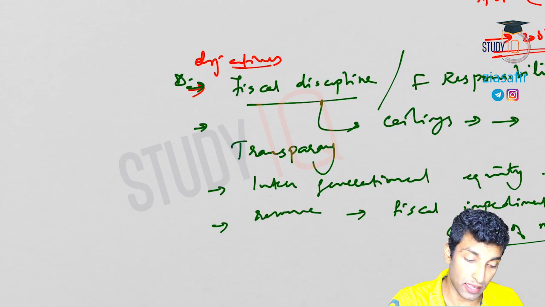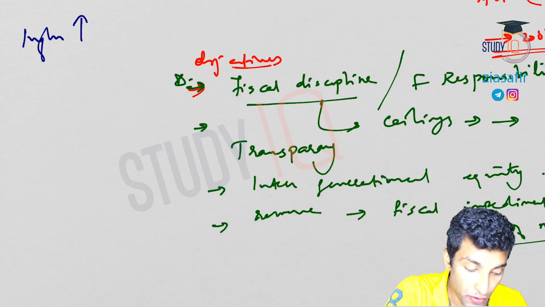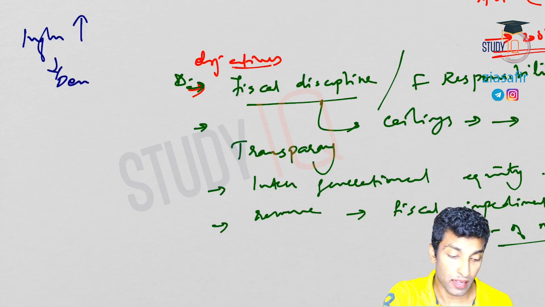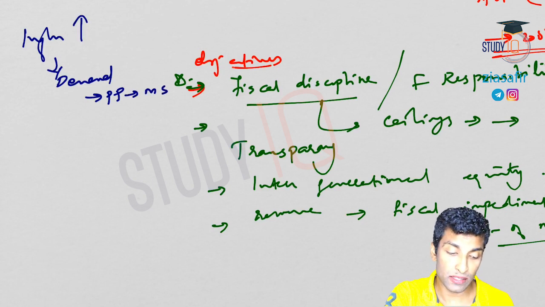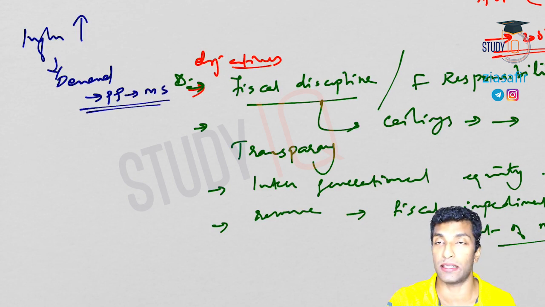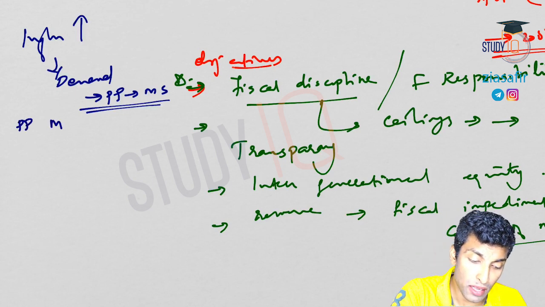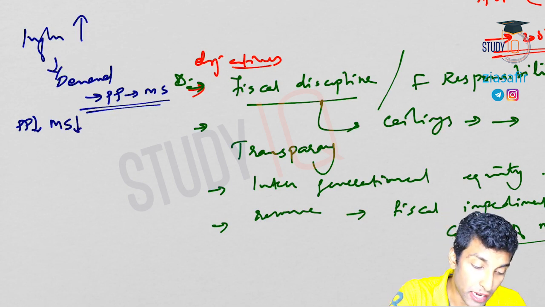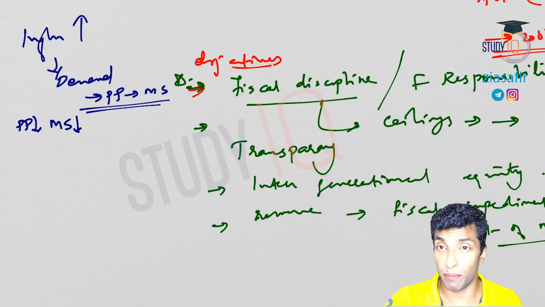So in a situation where inflation is so high, let me show here, if inflation is high, what is the reason for this inflation? It is because of demand. Why is demand there? Because people have purchasing power. Now, why is purchasing power there? Because enough money supply is there in the market. So what is the solution? The solution is to reduce purchasing power, right? How to reduce purchasing power? Reduce money supply. How to reduce money supply? Suck out the money from the market.